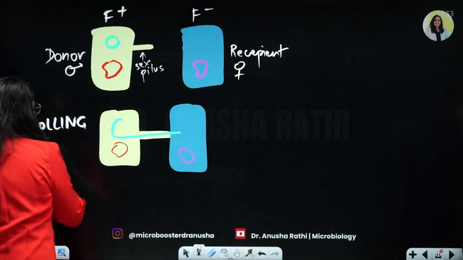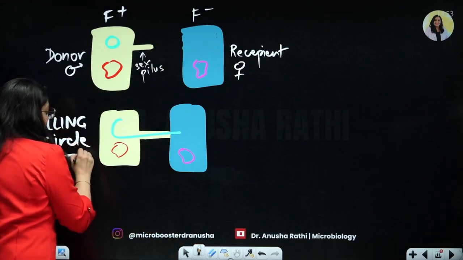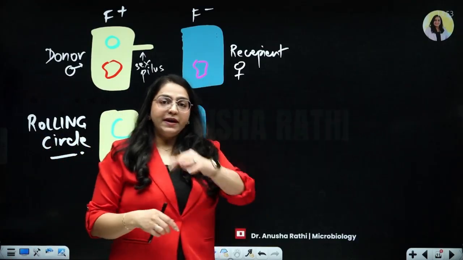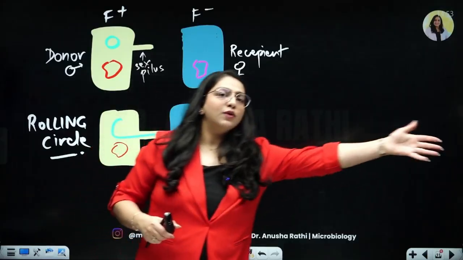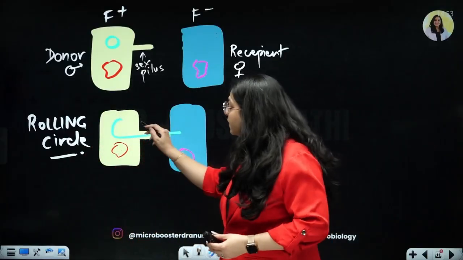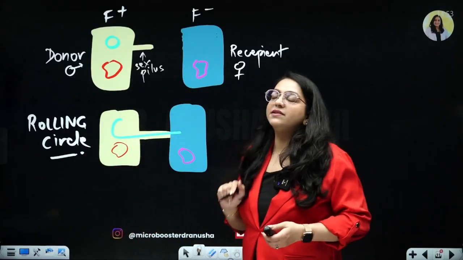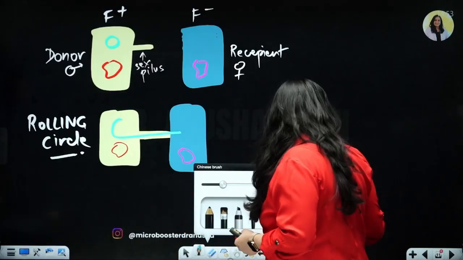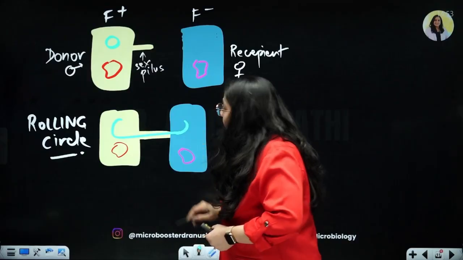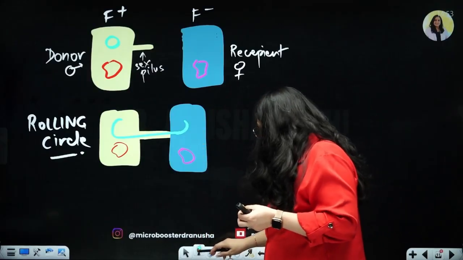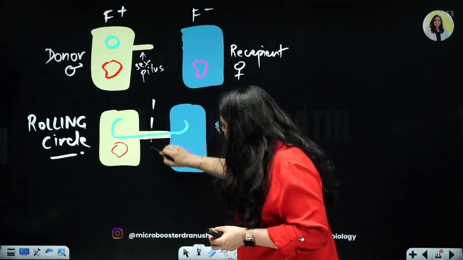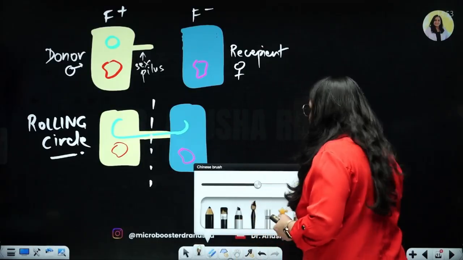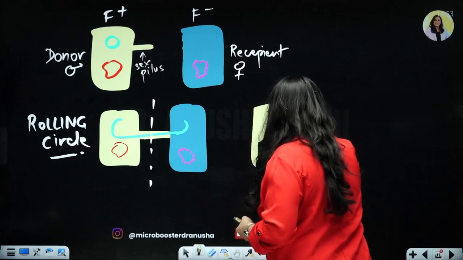So like a circle rolls out. You know, a circle, it rolls out like a carpet unfolds, right? A carpet is round, if you push it, it opens up completely like this. Similarly, the plasmid rolls out into a circle and enters inside the second cell, right? Now, since it is rolling out and entering the second cell, then after some time, what will happen? The tube will break from the middle. After the tube has broken, what is the end result achieved?